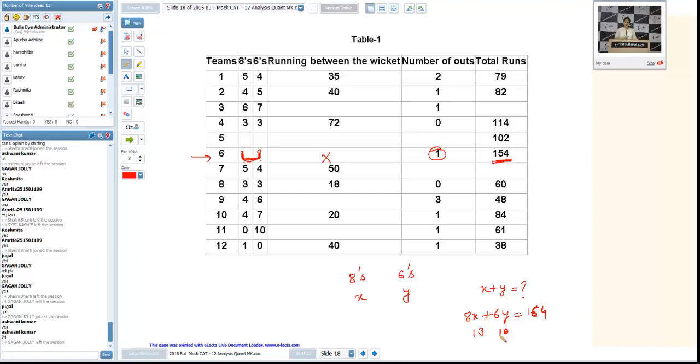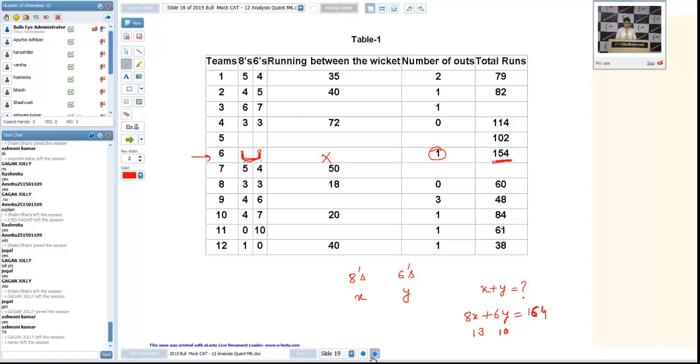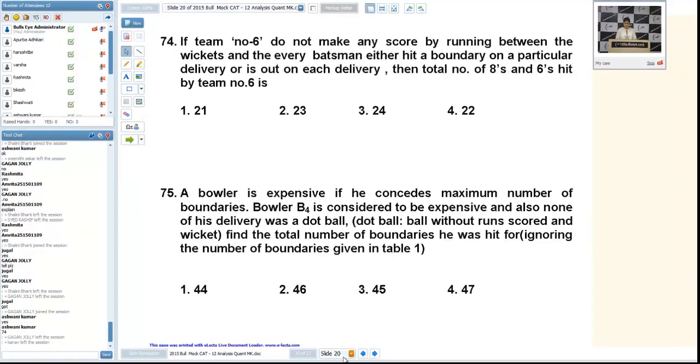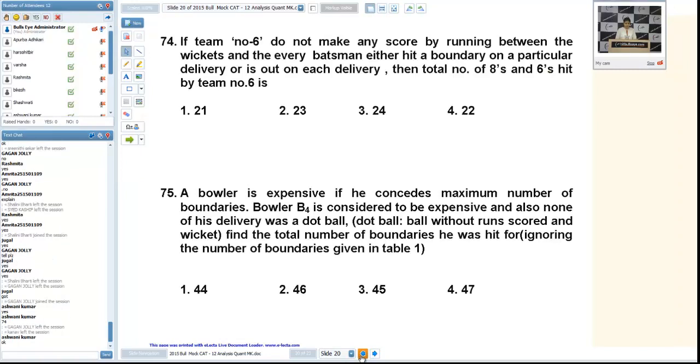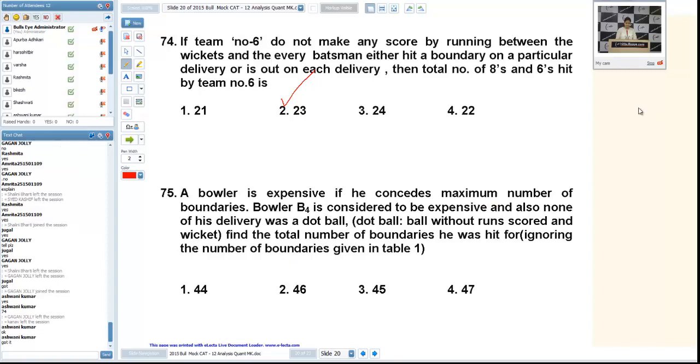You will not get any other solution after this. 13 and 10 we are getting, and we want to calculate the number of boundaries. Is it okay with you? You can see the options as well, since we are getting 21, 23, 24, 22, consecutive numbers. That is the only possible solution. Yeah, any problem in this question? If you take any other solution, the answer will be less than 20. Yeah, any other problem in that?